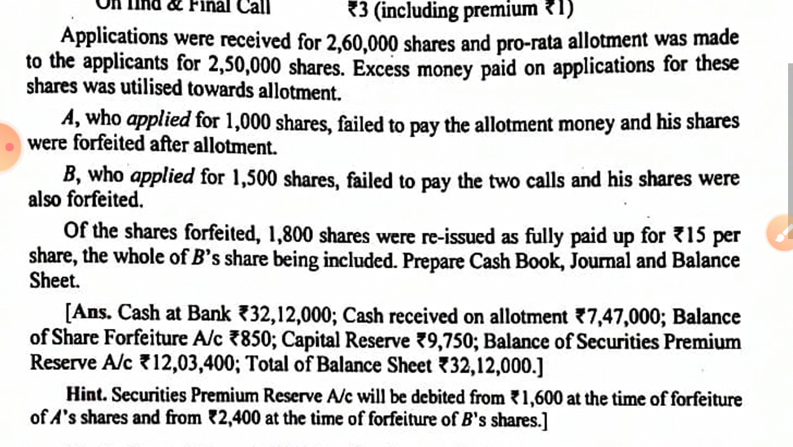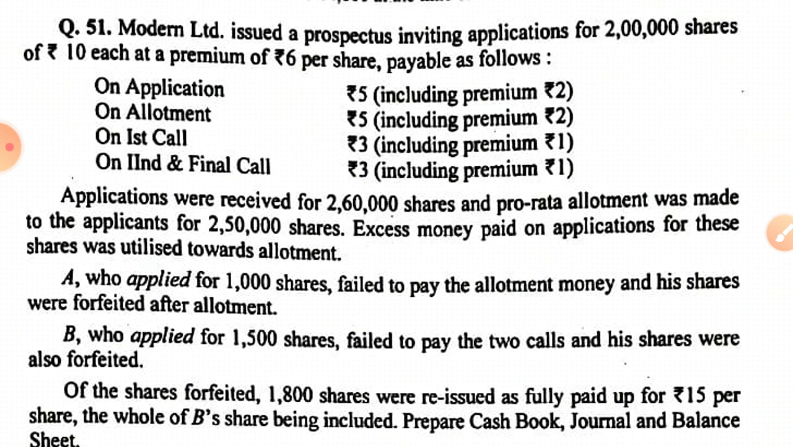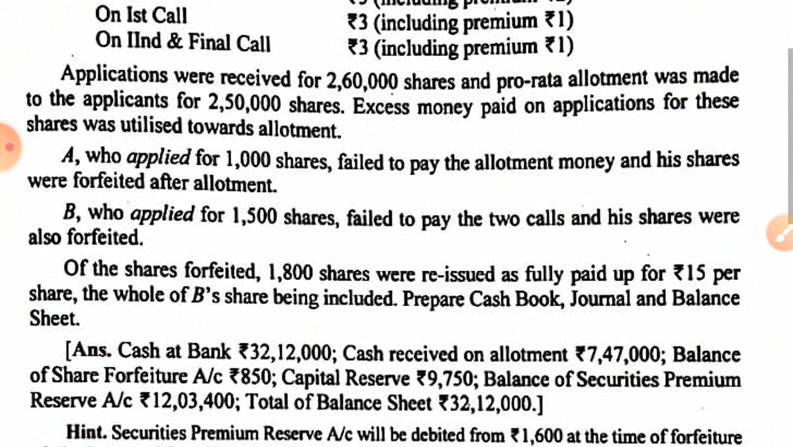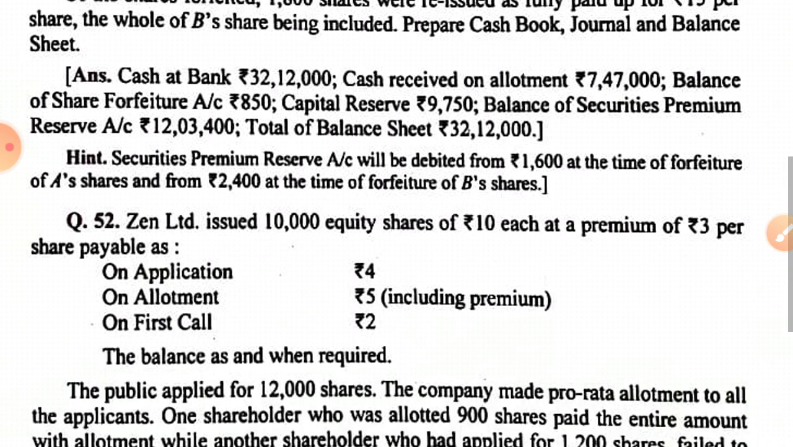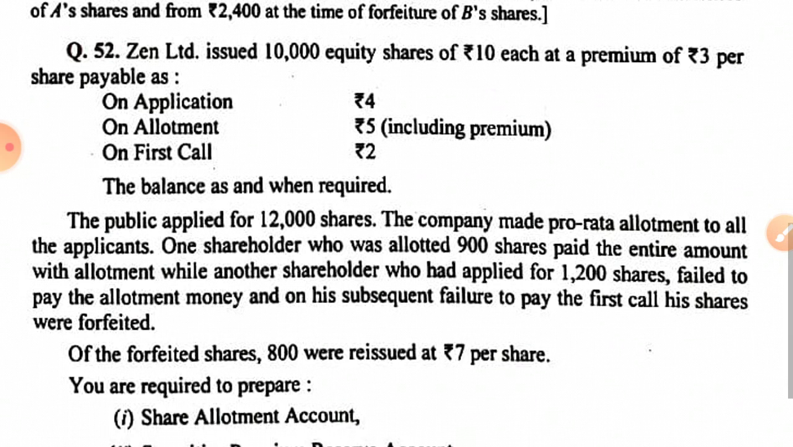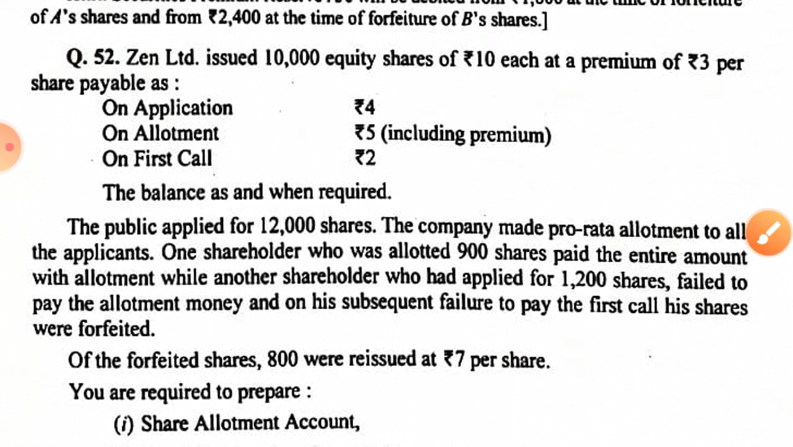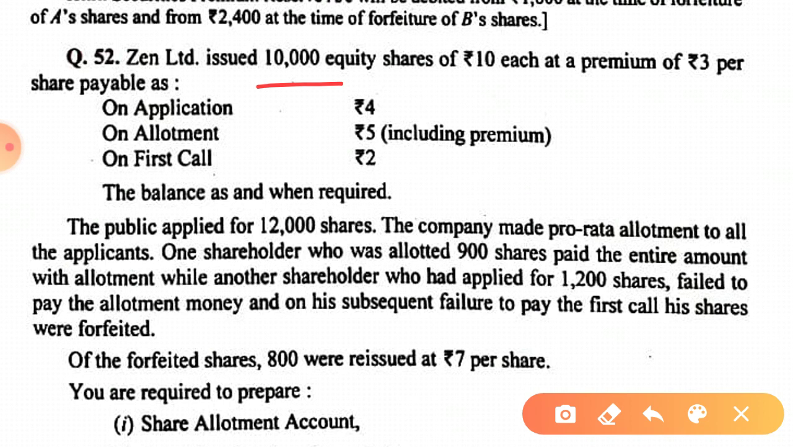Yesterday we did this question and I asked you to do the remaining portion. I hope all have completed the solution for this question. Now we are moving on to the next question, that is question number 52. Zen Limited issued 10,000 equity shares of rupees 10 each at rupees 3 premium.